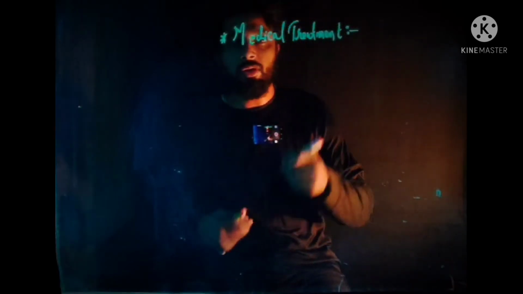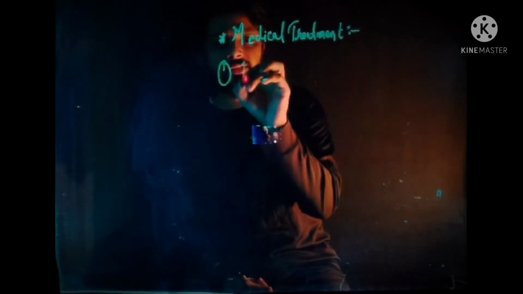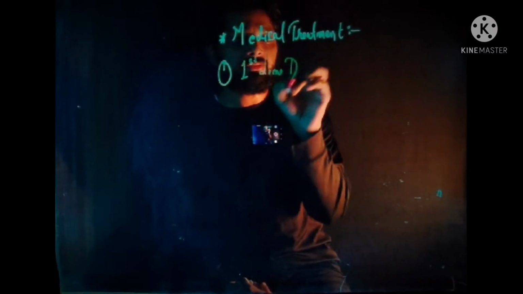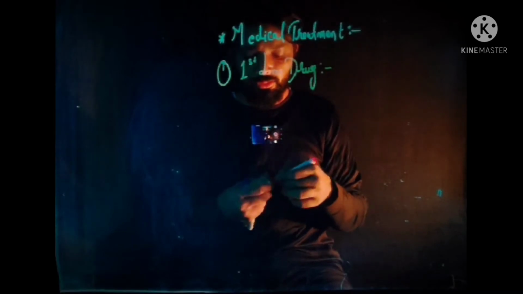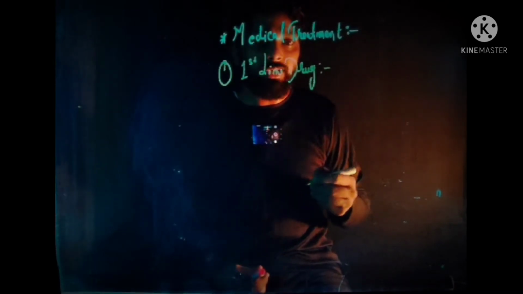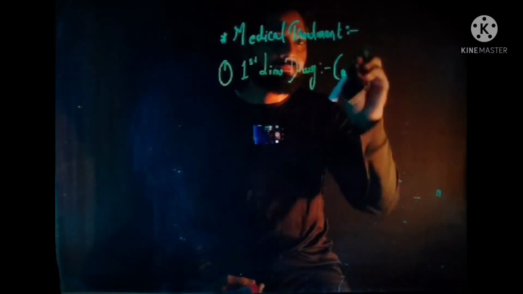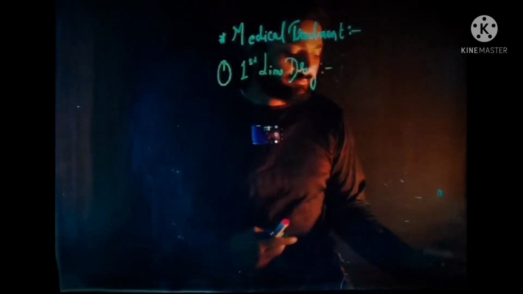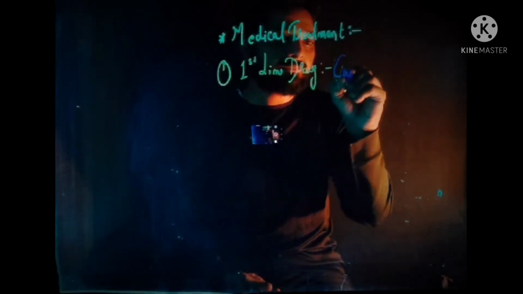The first group is the first line drugs, and this group includes the drug of choice for trigeminal neuralgia, that is carbamazepine.